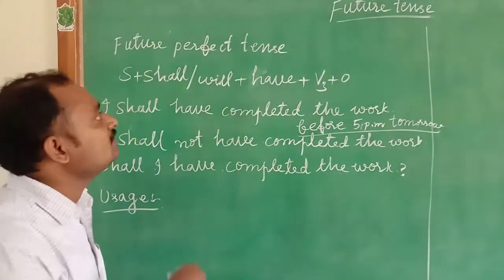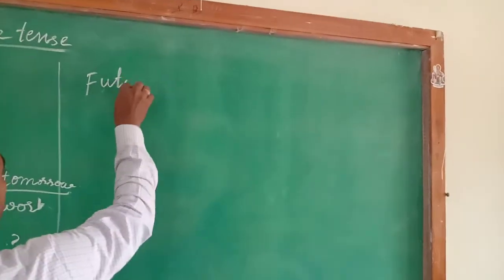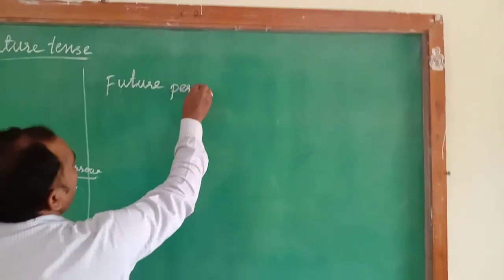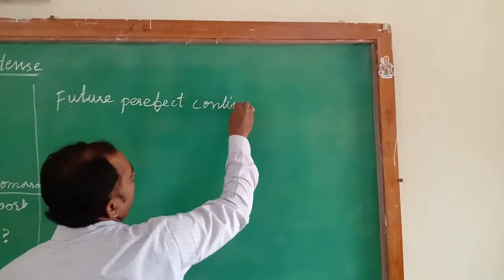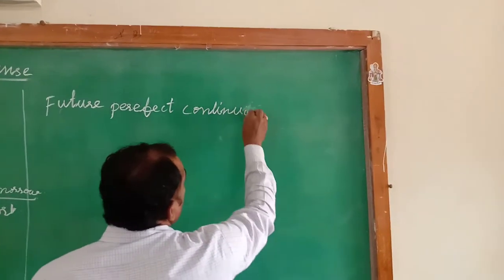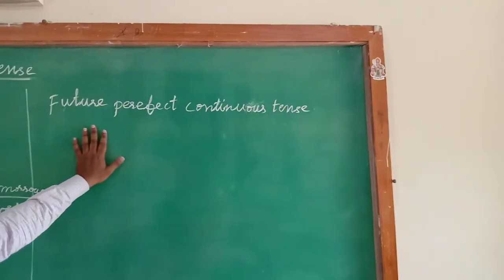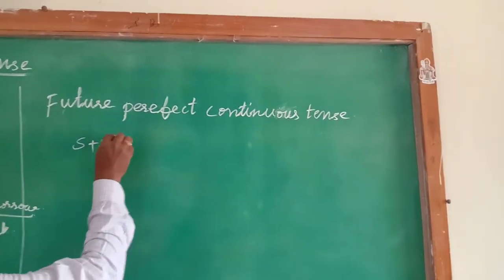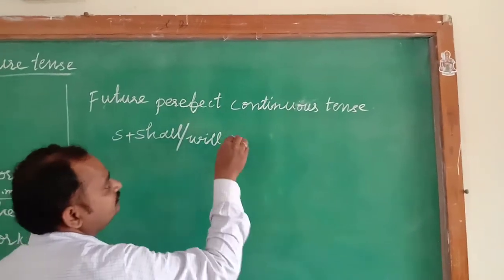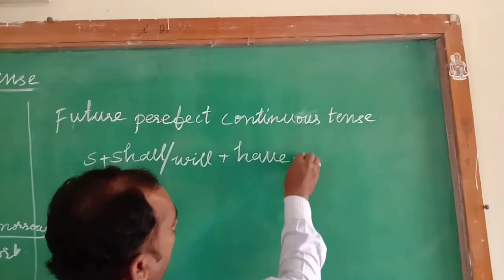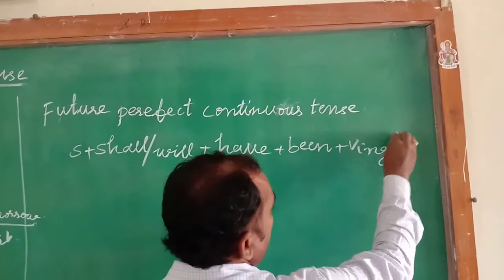Now we will move to the future perfect continuous tense. The future perfect continuous tense structure is subject, shall or will as the be form, plus have, plus been, plus verb ing form, plus object.